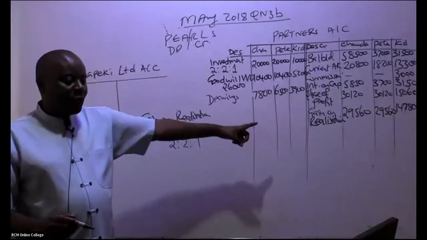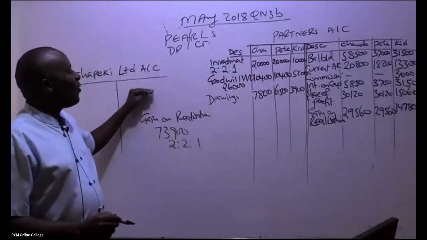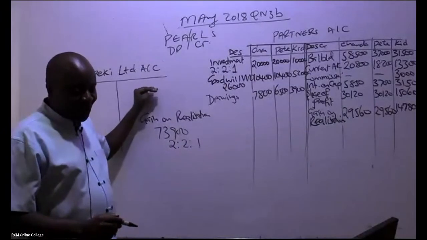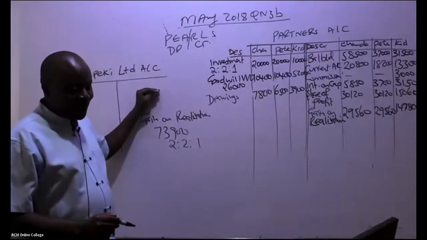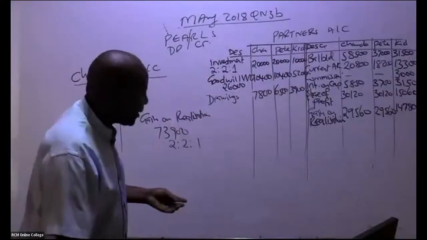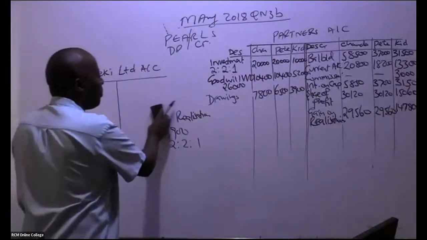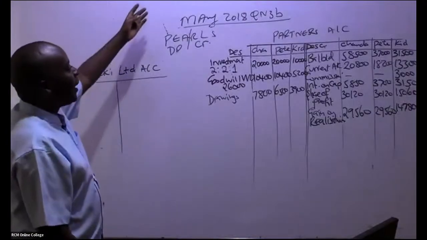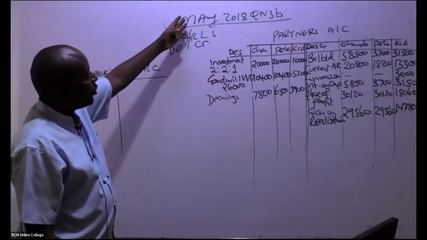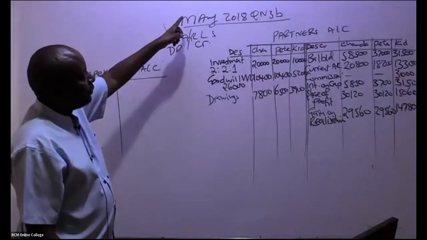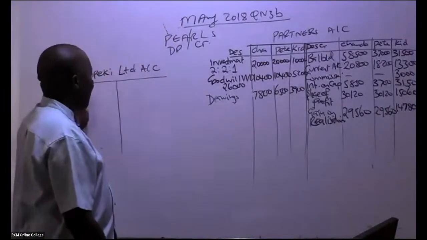All right. So then can we come to this account now very comfortably? Yeah. This Chapeki Limited is quite a nice account. You should be able to balance it by itself. Remember on the realization, you had the purchase consideration on the credit side. So the double entry is here.